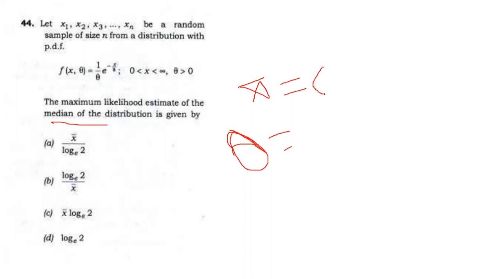We know that the median of the exponential distribution is log 2 by theta, so log 2 by theta equal to x bar. We need the maximum likelihood of the median, so log 2 upon x bar is the correct answer for this question.